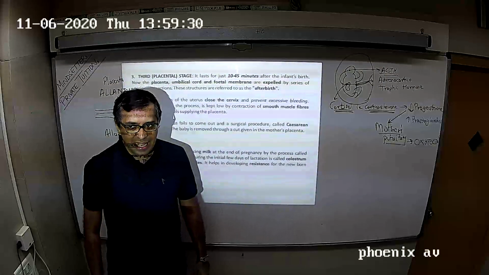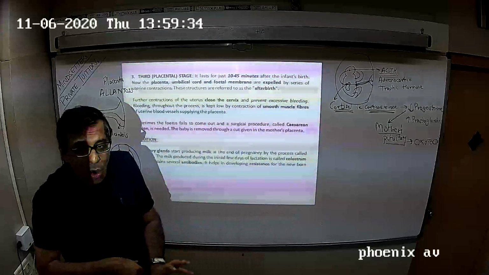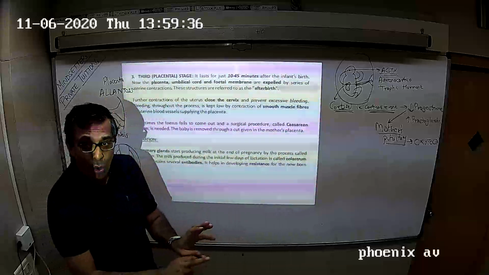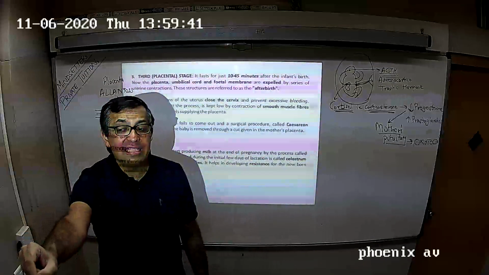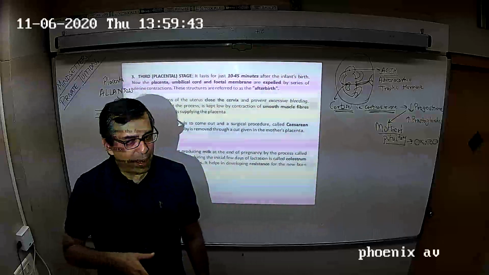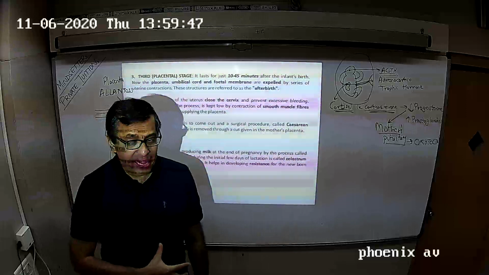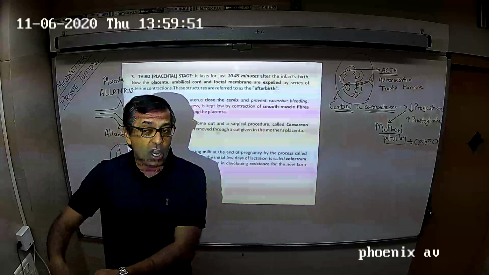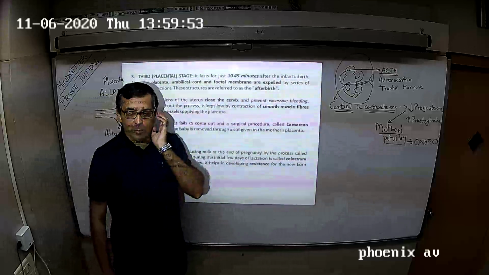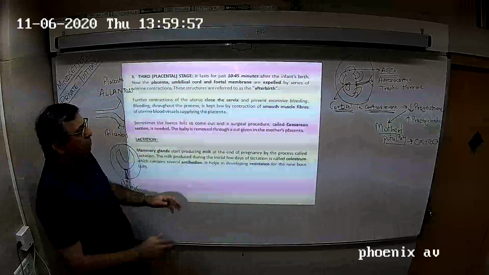This is called afterbirth. Once placenta, umbilical cord, amnion and chorion get delivered out, now the pregnancy is complete. So pregnancy was not completed on delivery of the child, it was completed on the delivery of placenta and the amnion and the chorion, which is called afterbirth. So it is in these 3 stages that a baby is born.